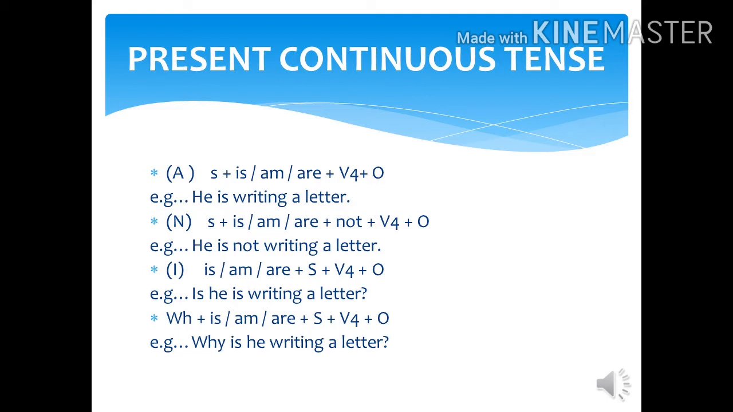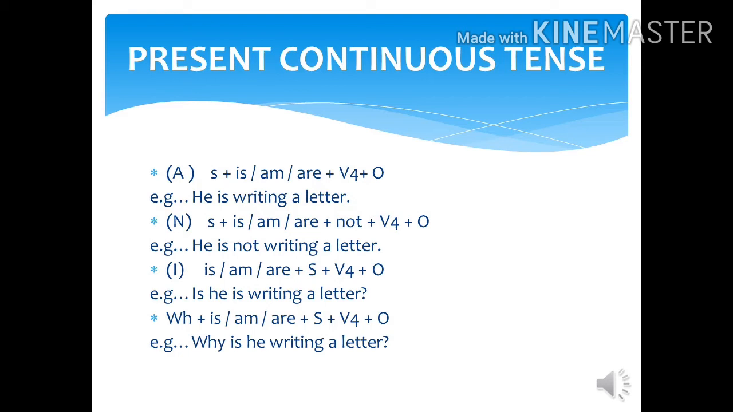Let's discuss its negative sentence. We know subject will be there, is, am, are with not, fourth form of verb, and object will be placed at the end. He is not writing a letter. It's an example.